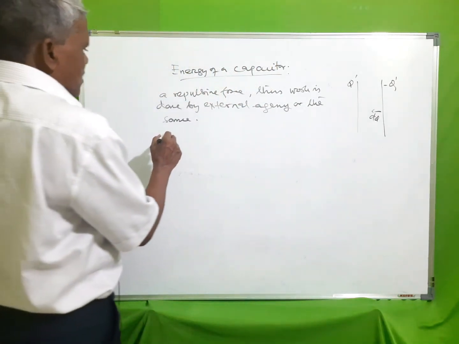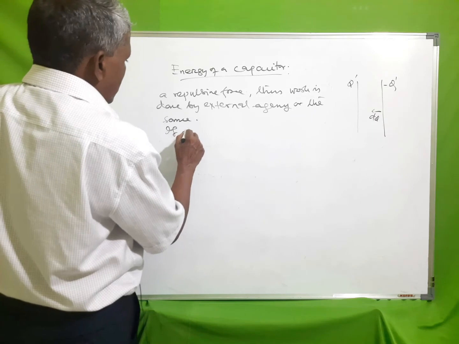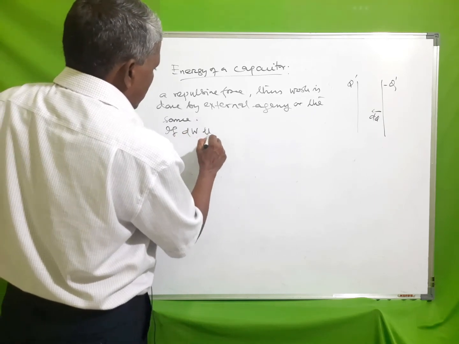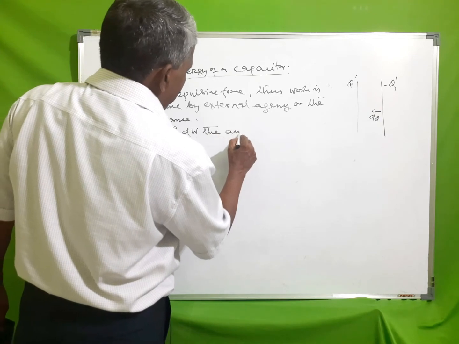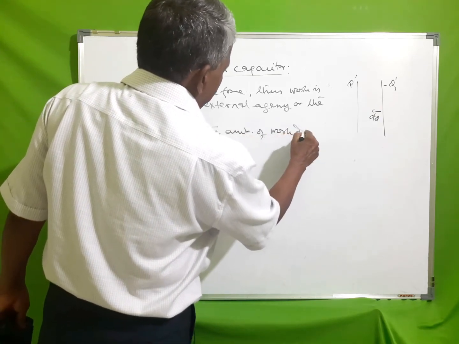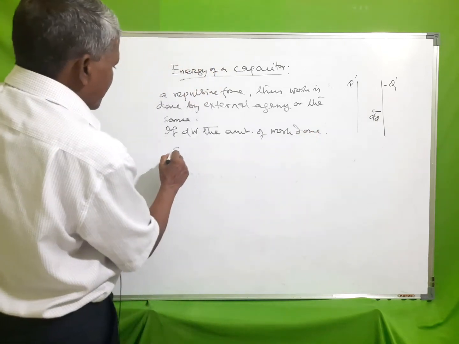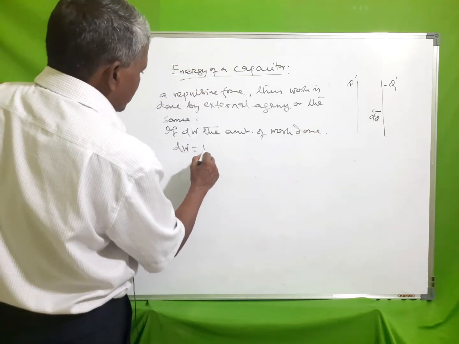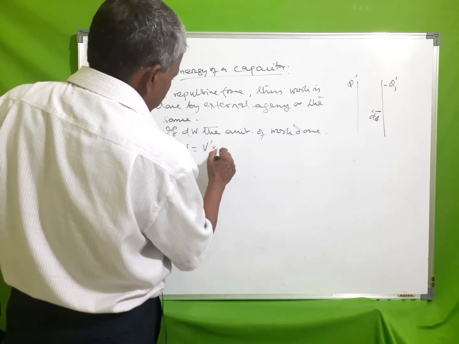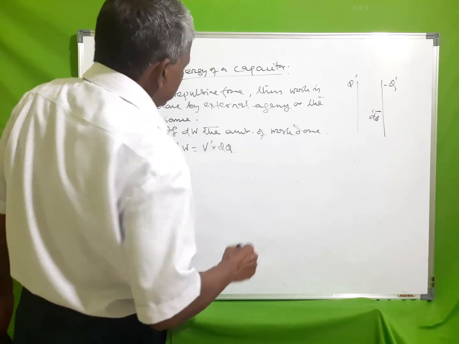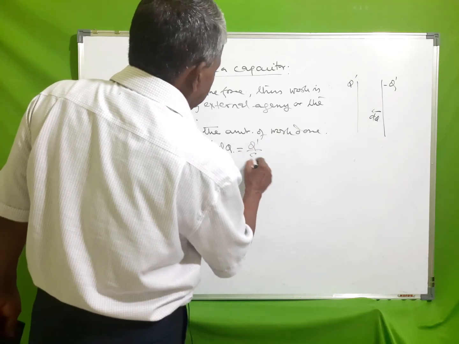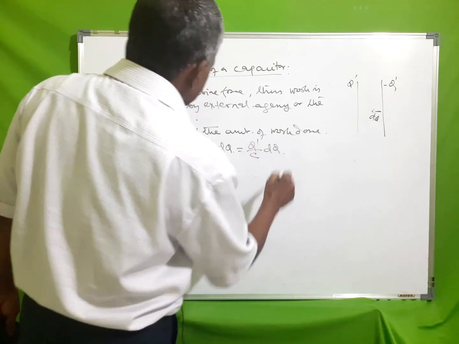If dW is the amount of work done, then dW is equal to V dash dq, and V dash is equal to Q dash by C.